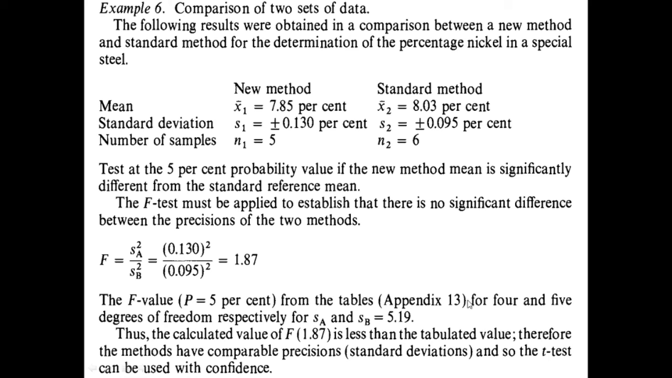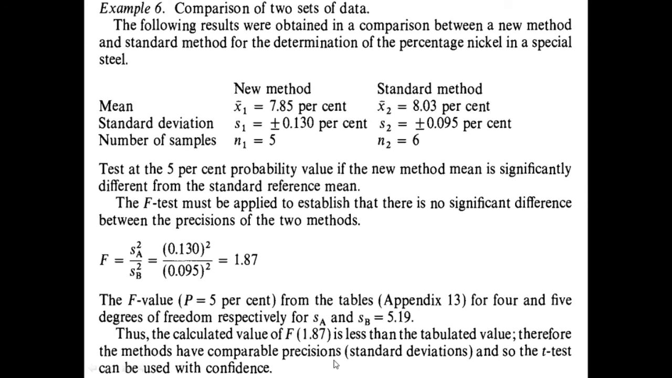For 4 and 5 degrees of freedom, the tabulated F value is 5.90, and here the calculated F value is 1.87. Thus, the calculated value of F is less than the tabulated value. Therefore, the methods have comparable precision.